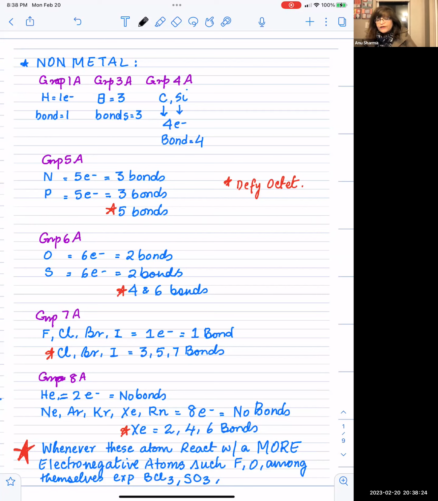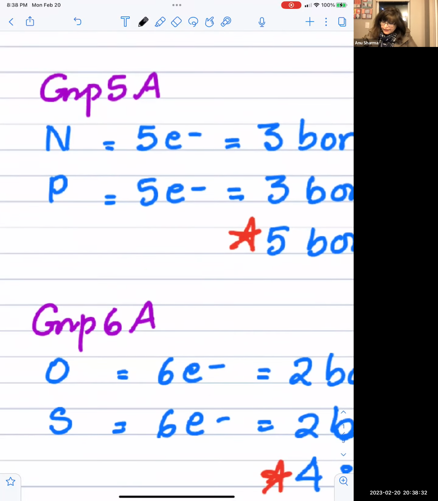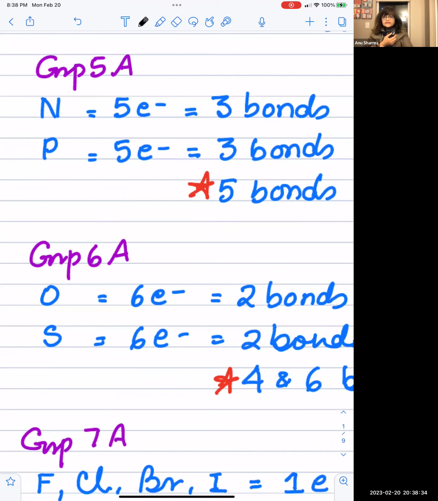Now come group 5A, where we have nitrogen and phosphorus. What's the deal with that? Nitrogen has 5 valence electrons. Phosphorus also has 5 valence electrons. Nitrogen can make charged species, or nitrogen can also share. Both ways, it only needs 3 more electrons. So it can either gain and form a negative charge, or it can just form 3 bonds by sharing.